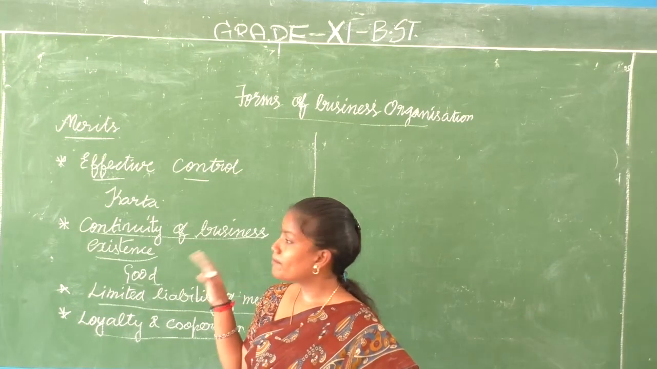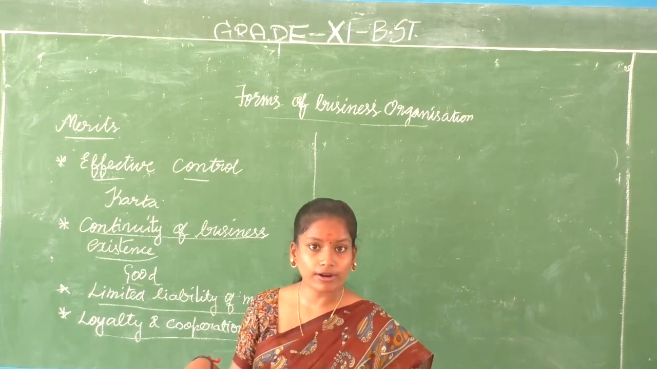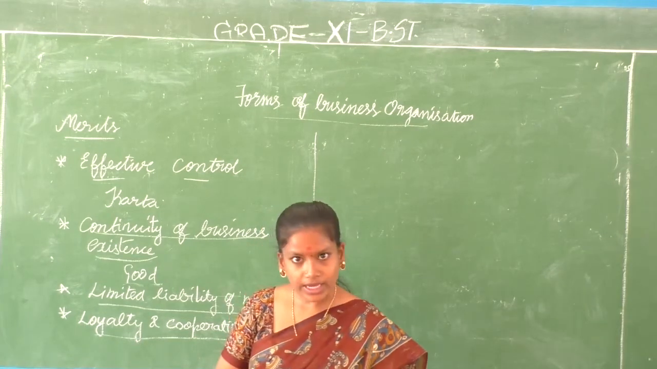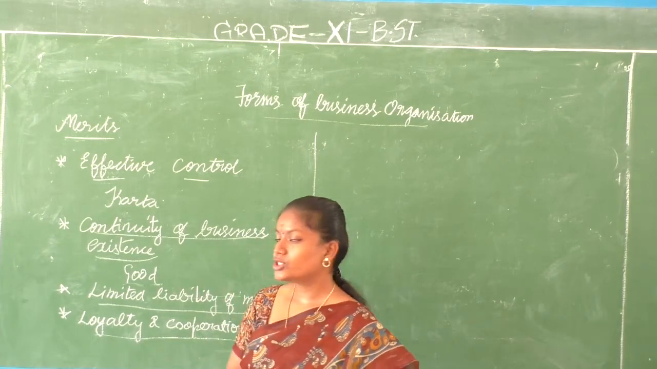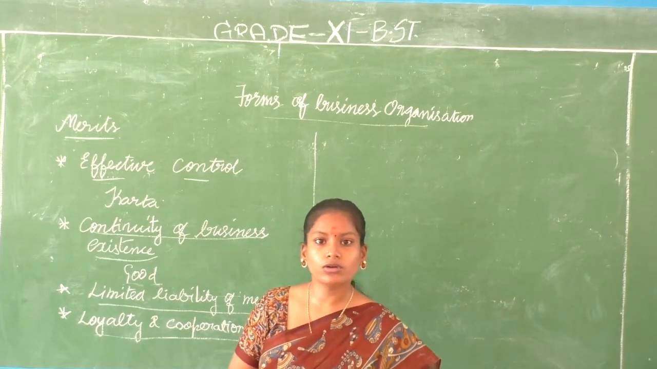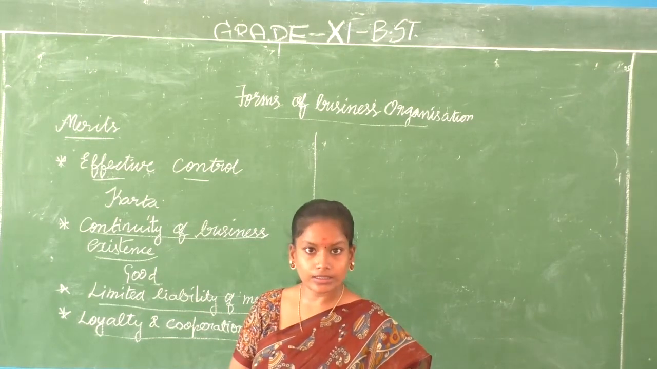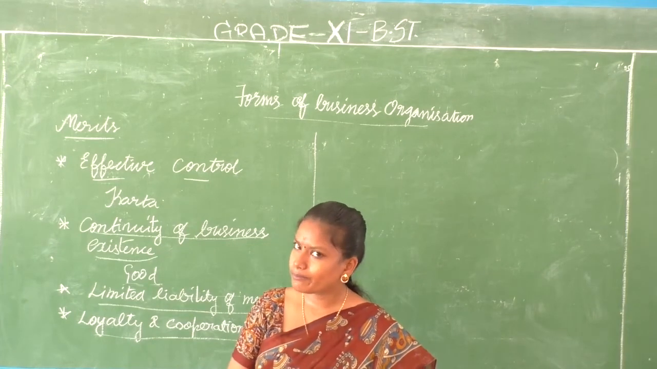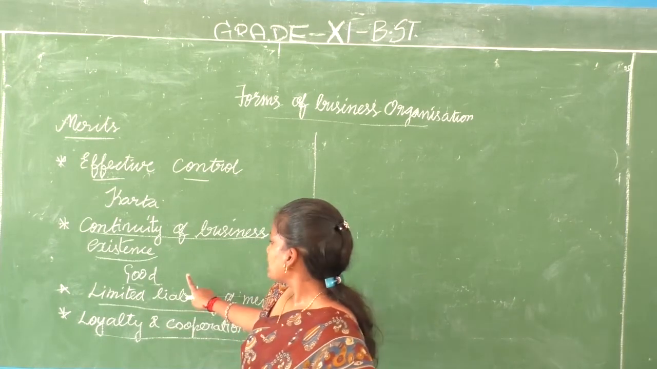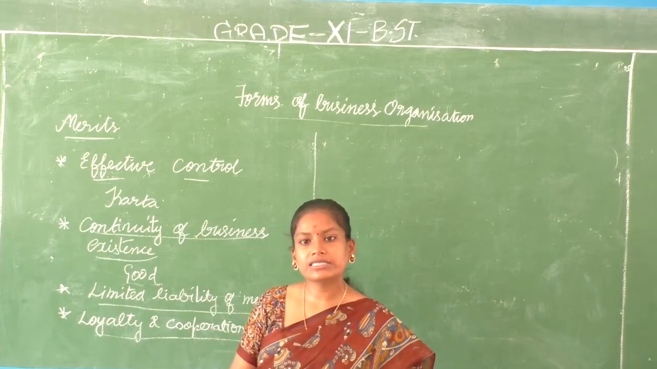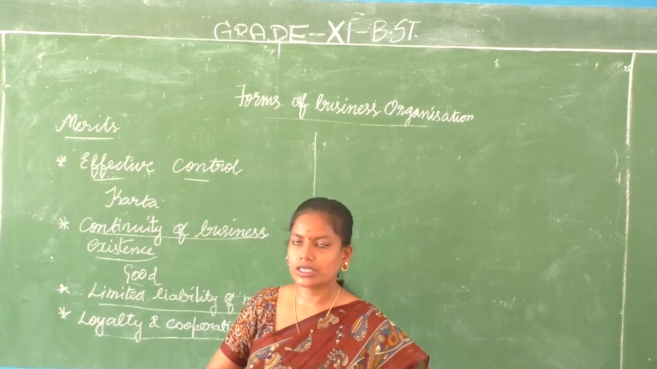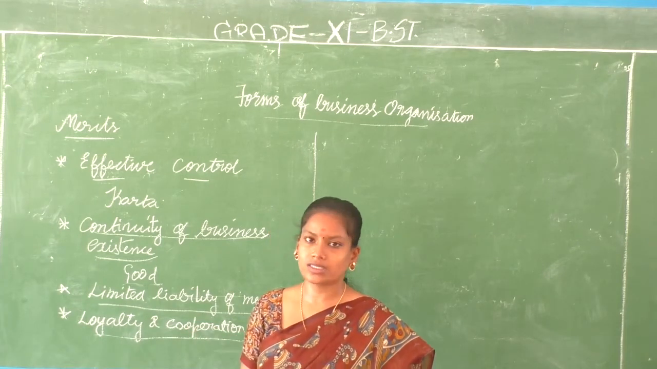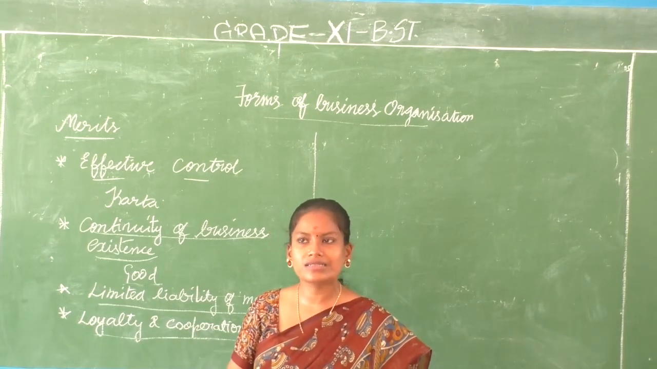Right? So what are the merits of this sort of business organization, that is a joint Hindu family business? The control is very, very effective. Then the continuity of business existence keeps on going, because even if the karta dies, the next eldest member of the family, male or female, becomes a karta, and the business continues. It keeps on going. And then the liability of the co-partners, that is the members of the family, is limited.